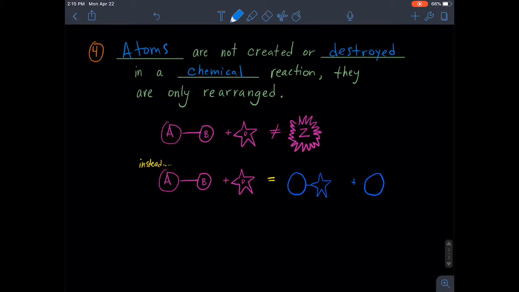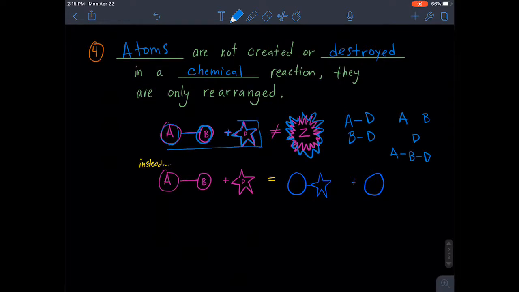They just get rearranged. So if you have A and B connected to each other in a molecule here, and you add some D to it, and this is the other molecule, or the other atom, it's not going to create something new and different, like the letter Z. It's impossible. The only options are that A could connect with D, B could connect with D, or maybe A is by itself, B is by itself, and D is by itself, or maybe A connects to B, which connects to D. So there's only these options available because we only started with A, B, and D.